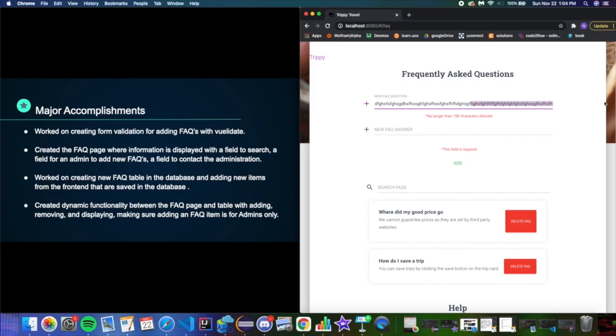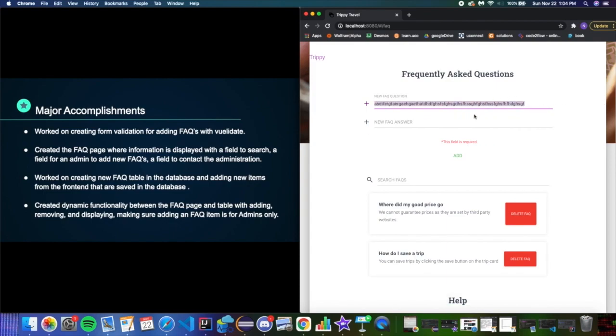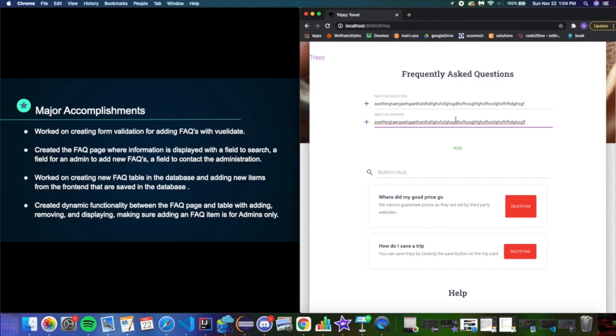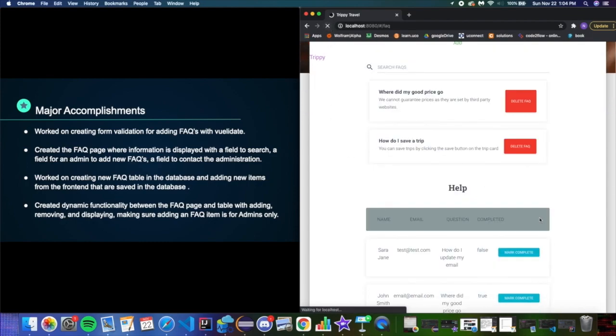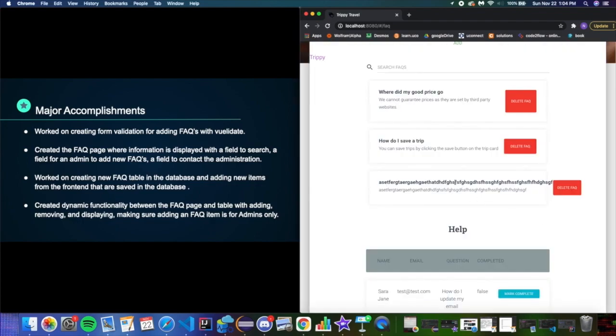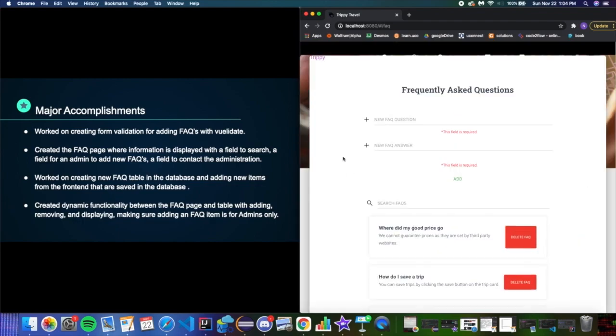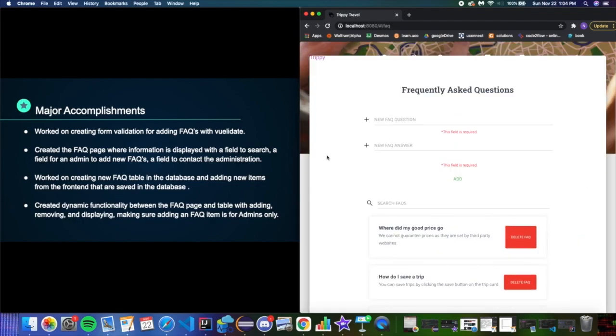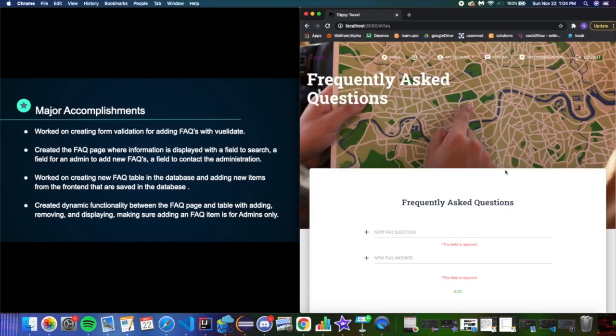So you see that? And add that. And it updates here, so that lists dynamically. And again, this is the admin only page. We have our view date validations there, and I earlier showed you the user functionality.